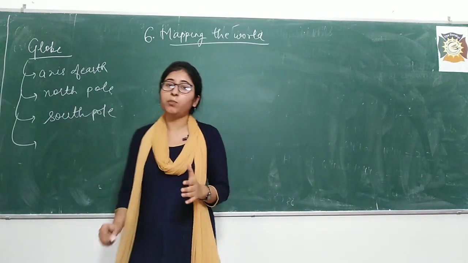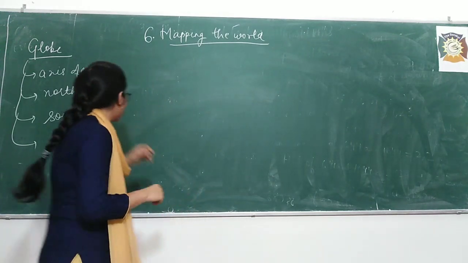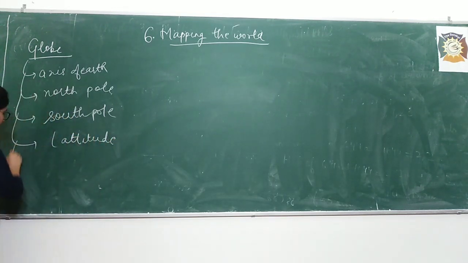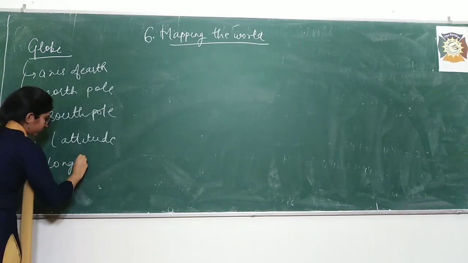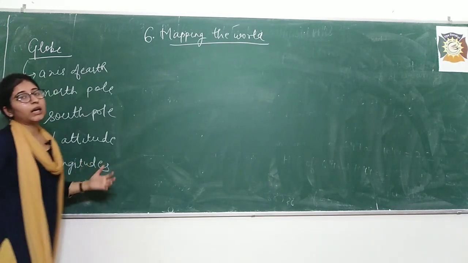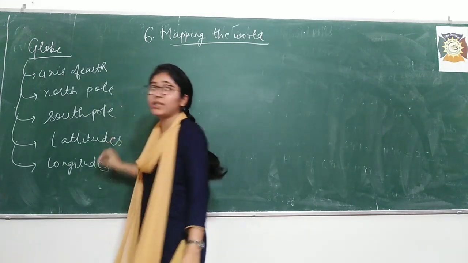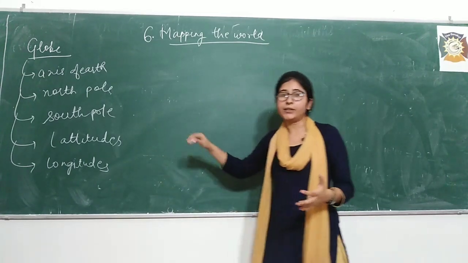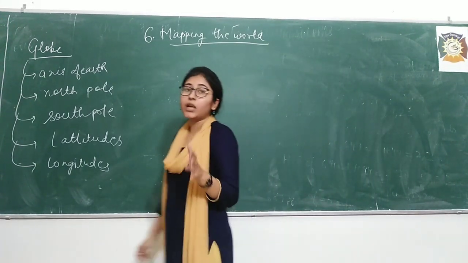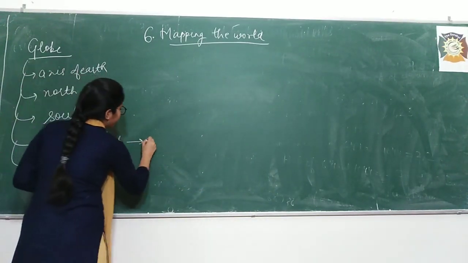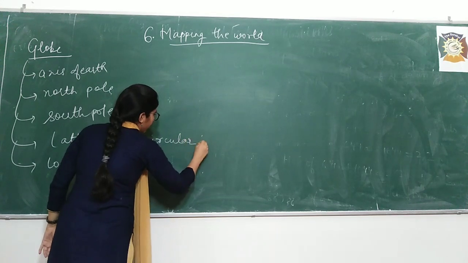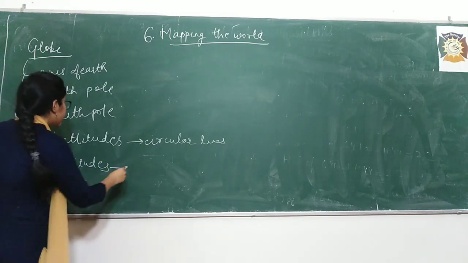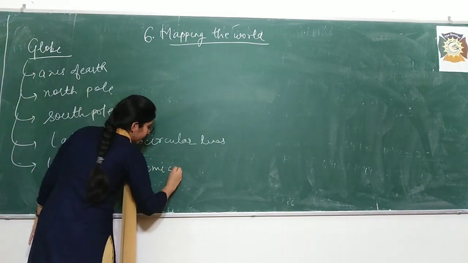These terms are very important, so listen to me carefully. These two terms are, one is latitude, and the other one is longitude. Now students, what are these? Latitudes and longitudes. See, these are just lines, like the axis of earth. Latitudes are circular lines. I am going to tell you these in detail. Just right now learn that latitudes are circular lines and longitudes are semicircular lines.